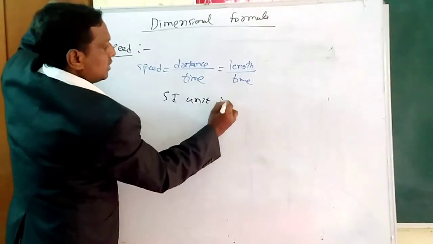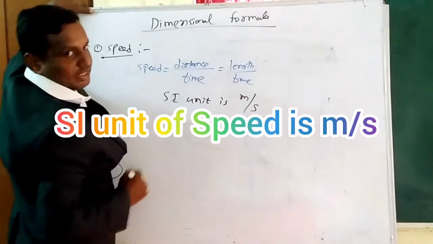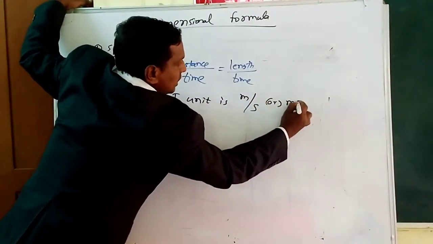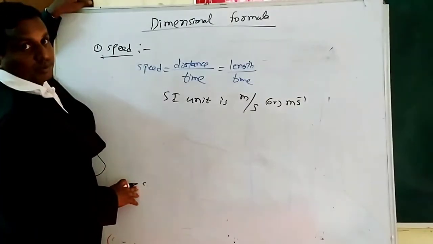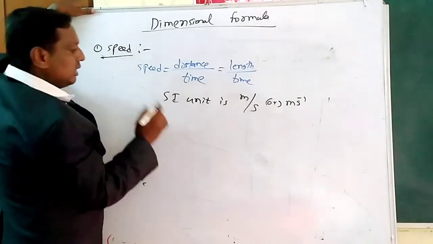SI unit: length is what? Meter. Time, second. Meter per second. Sometimes you write it like meter into second, like this also, but you write it as meter per second. Meter per second is the SI unit of speed. Next, the CGS unit.